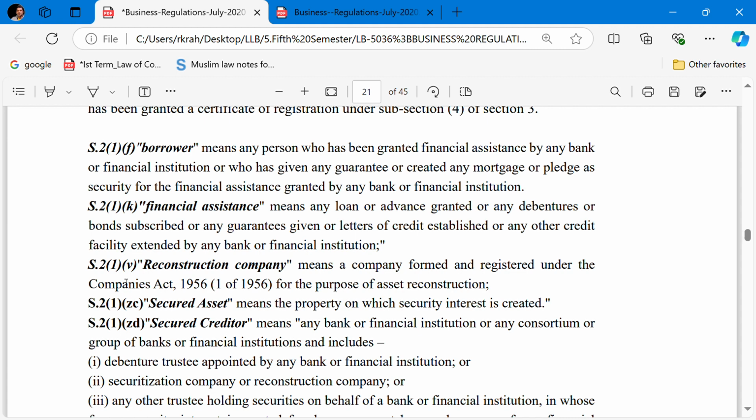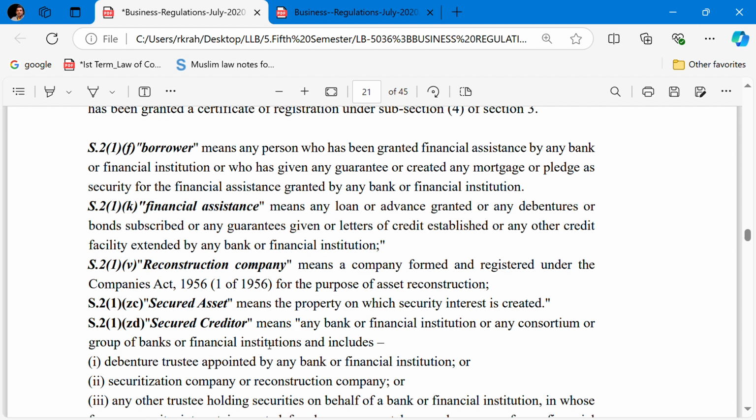So these properties belong to the borrower initially and have now come into the possession of the concerned financial institution in lieu of the money given by the financial institution to the borrower, and the interest has been created.